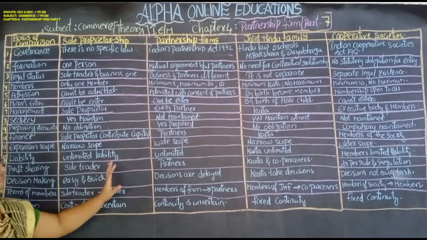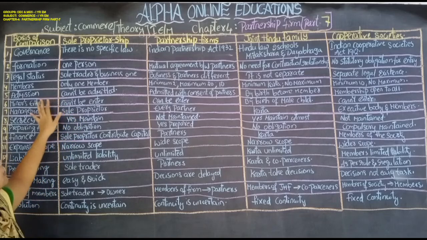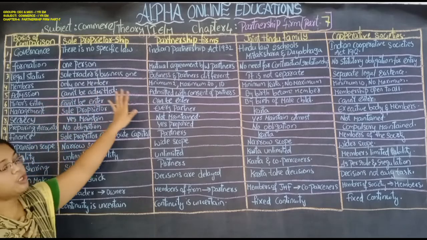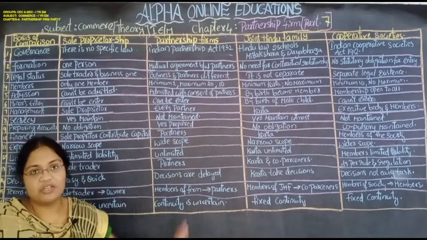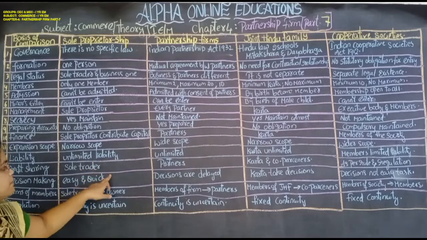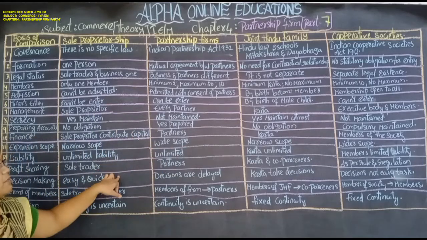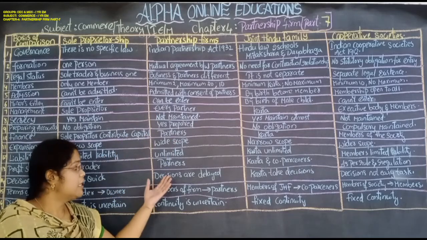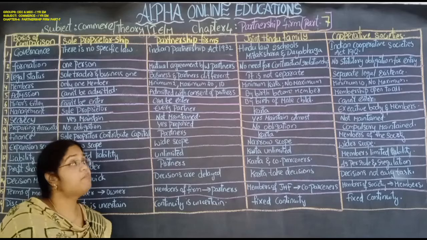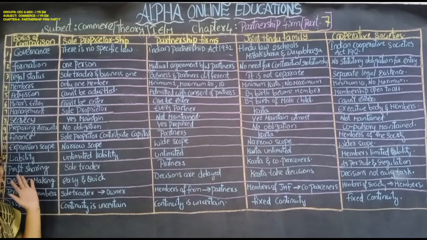This is the most important thing. You have to study it for the exam. It may be asked like this: write the difference between sole proprietorship and partnership, or between partnership and joint Hindu family, or between sole proprietorship and joint Hindu family, or between sole proprietorship and cooperative societies, or partnership and cooperative society, or joint Hindu family and cooperative society. In any way he can ask, so you have to prepare for that.